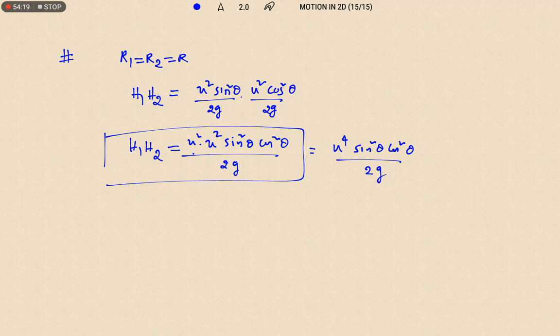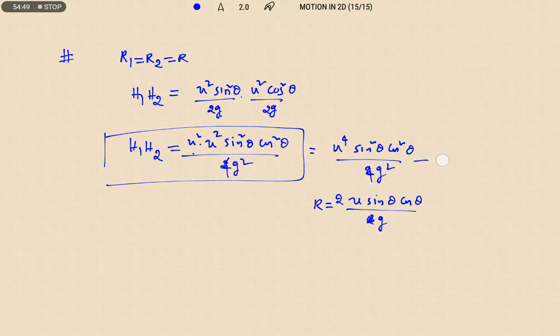Okay, so we can rewrite this with the range value we got already, u sin theta cos theta by, sorry, here 2g into 2g, 4g square will come. So h1 h2 is over 4g square. Two times of this value we can write.